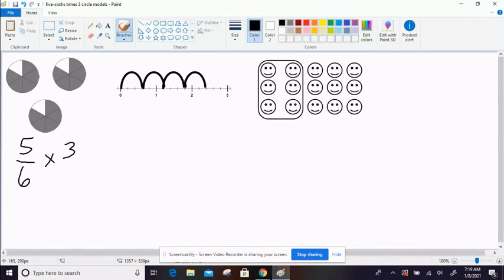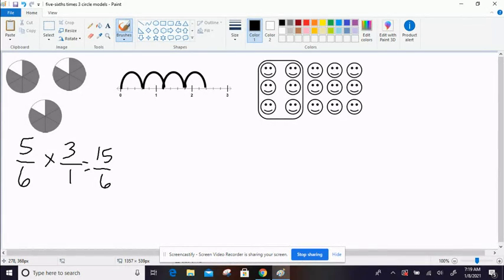When you multiply a fraction by a whole, you take that whole and turn it into a fraction, and the only way to keep the same value is to give the denominator a value of 1. So 5/6 times 3 is the same as 5/6 times 3 over 1, and we end up with 15/6. It's perfectly okay that that is an improper fraction. Remember, improper fractions are fine as long as they're not inside of a mixed number.